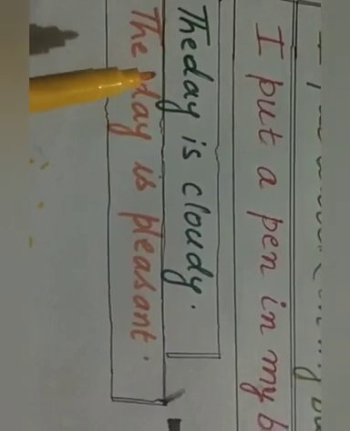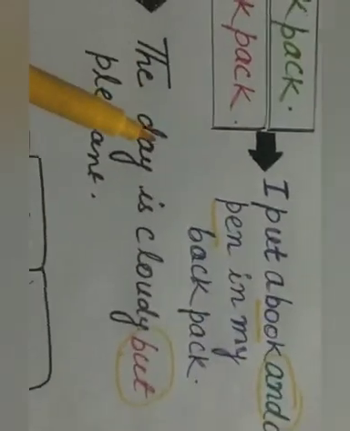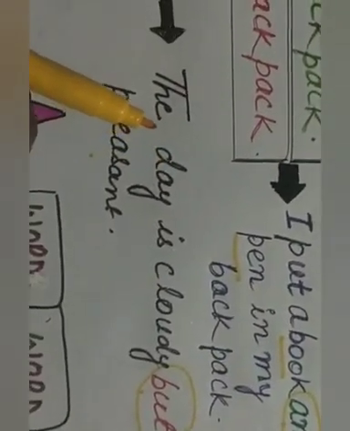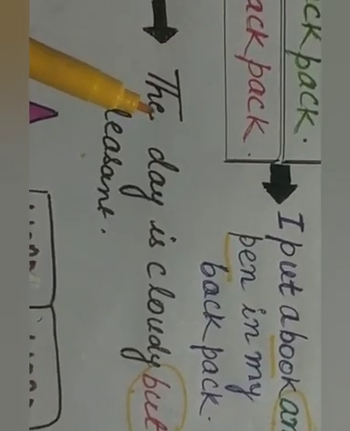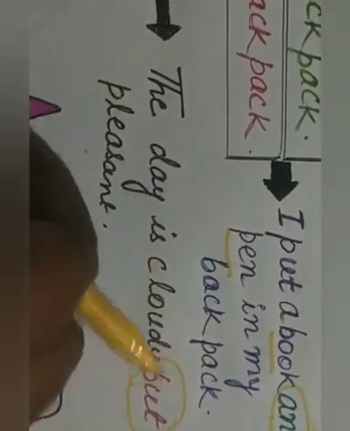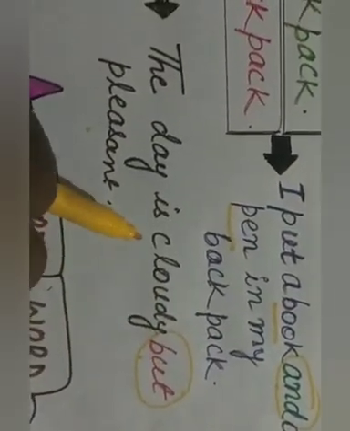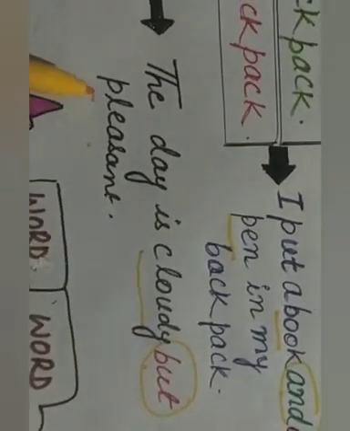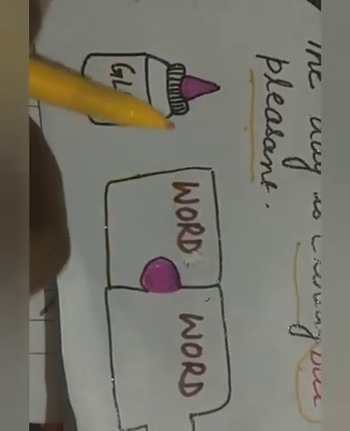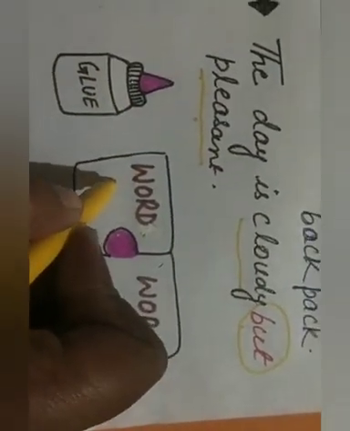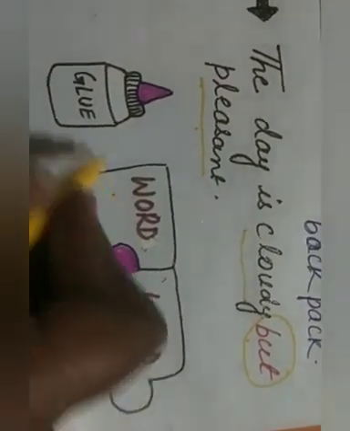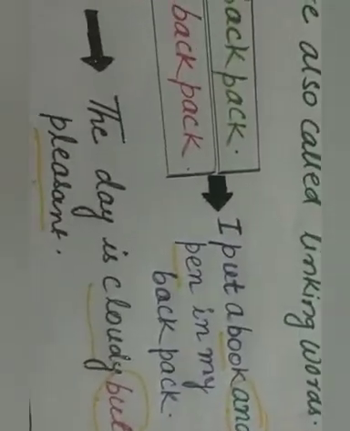See the next sentence. The day is cloudy. The day is pleasant. Here again, we will make the sentence using a joining word. The day is cloudy but pleasant. Here, the word but is used to join the words cloudy and pleasant. In other words, you can say the words but and and work like glue to join the words in the above sentences.